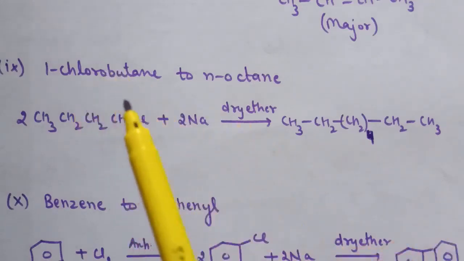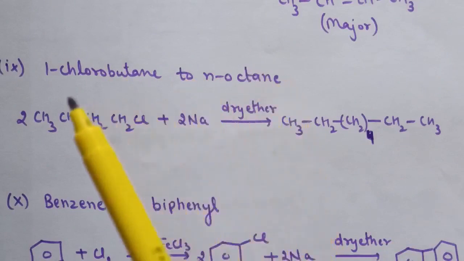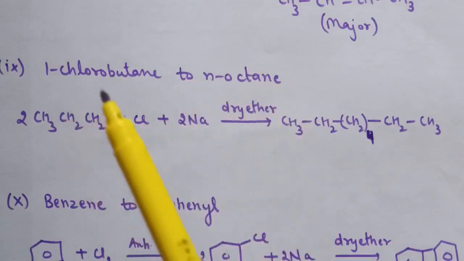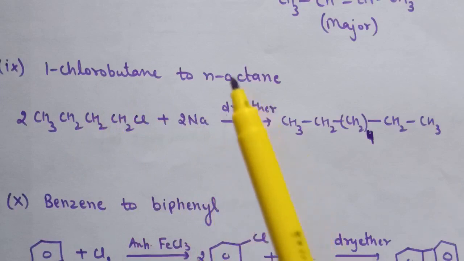Next is 1-chlorobutane to n-octane. So this is the simple Wurtz reaction. Reaction of 1-chlorobutane with sodium in presence of dry ether leads to the formation of n-octane.